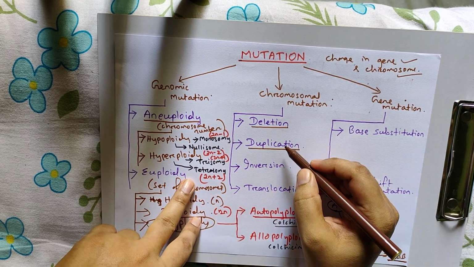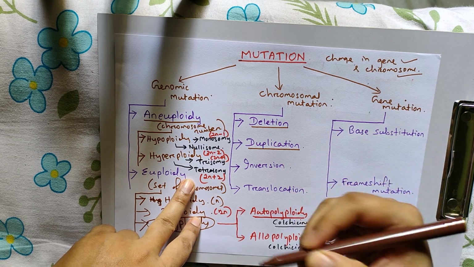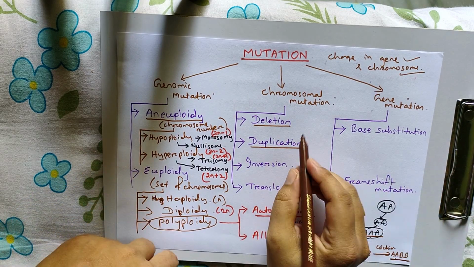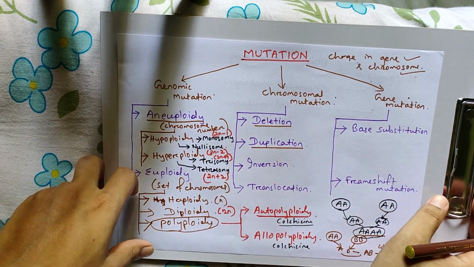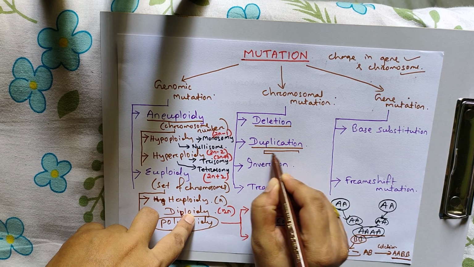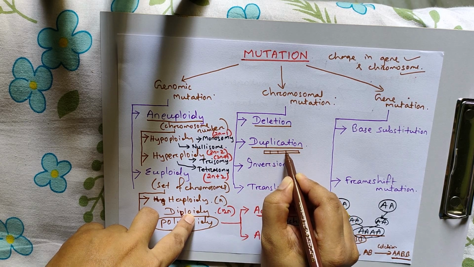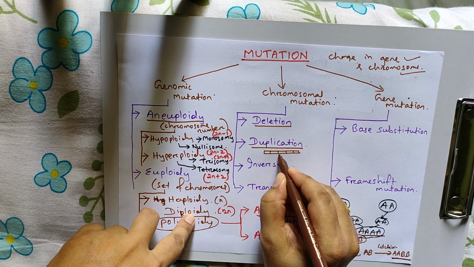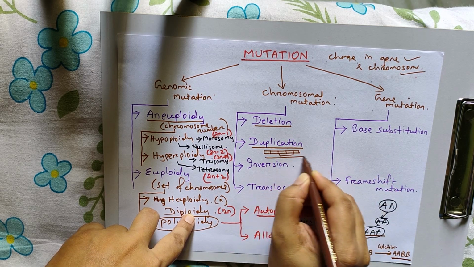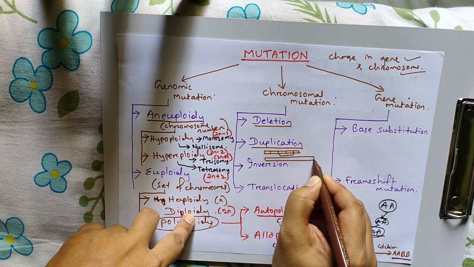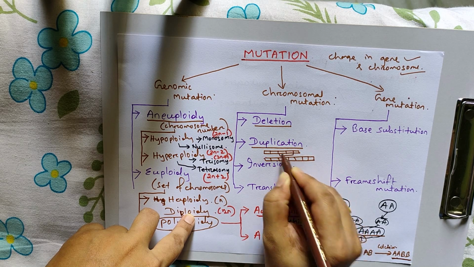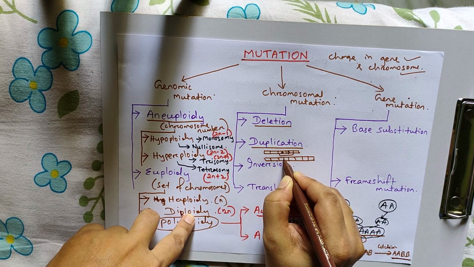When there is doubling of one segment, suppose this segment becomes double and produces this one, AB.